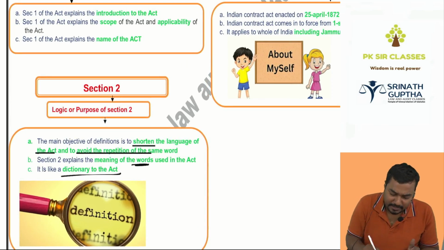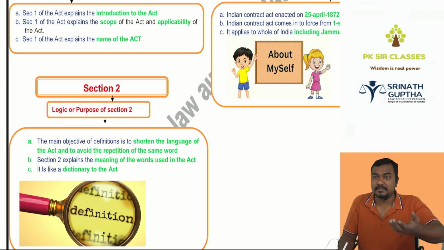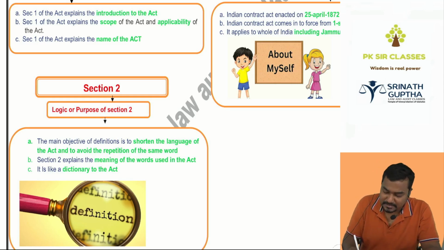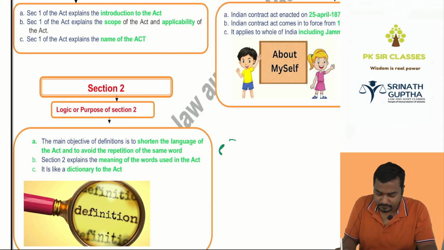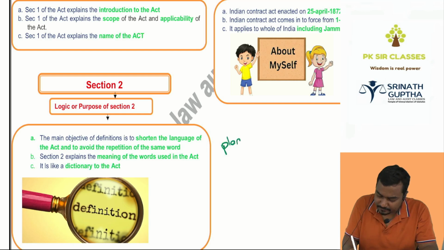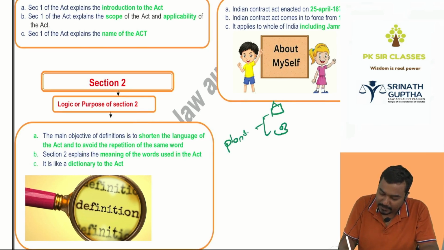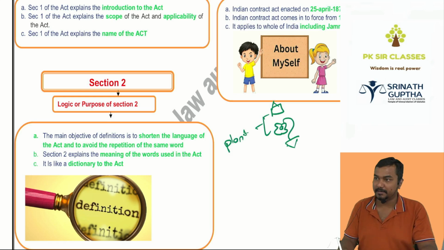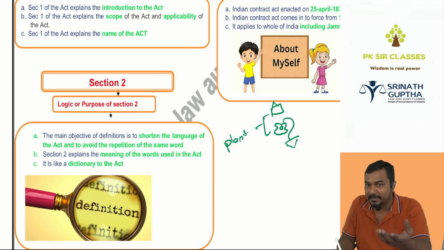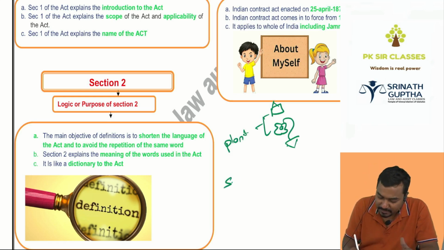Section 2 in any act will define the words used in the act. For example, one word is plant. It has two meanings. Plant means a factory where we keep the machinery. Another meaning of plant is a small tree. Under this act, what is the meaning of the plant? One word is security.